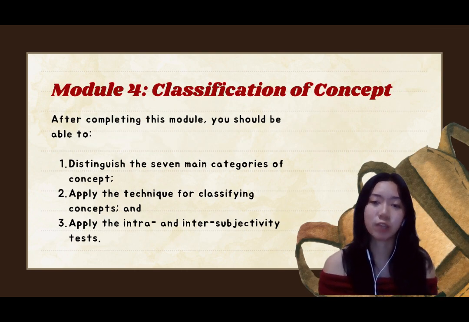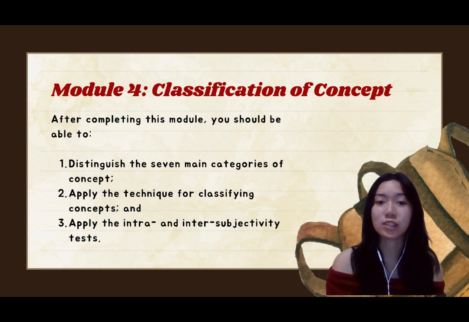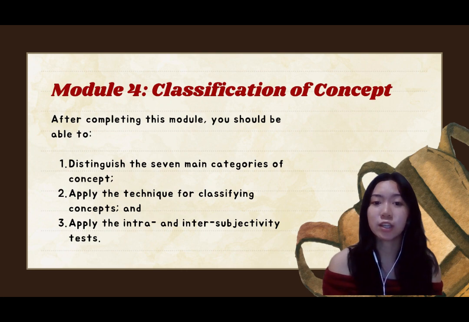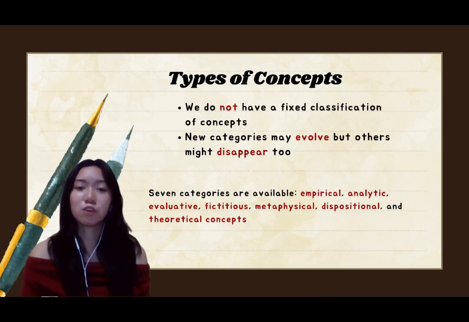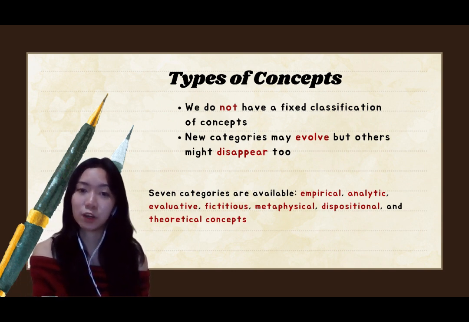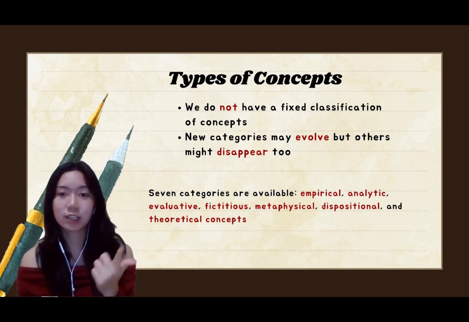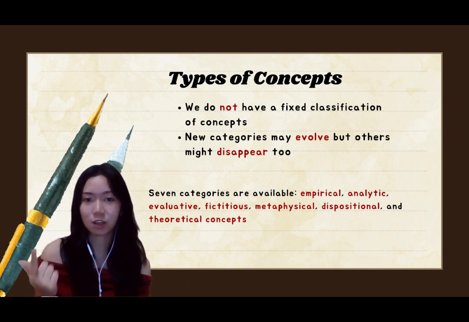Module 4 is the classification of concept. After completing this module, you should be able to distinguish the 7 main categories of concept and apply techniques for classifying concepts and apply the intra- and intersubjectivity tests. There is no fixed classification of concepts, since categories may evolve and others might disappear. However, there are 7 categories available: empirical, analytic, evaluative, fictitious, metaphysical, dispositional, and theoretical concepts.